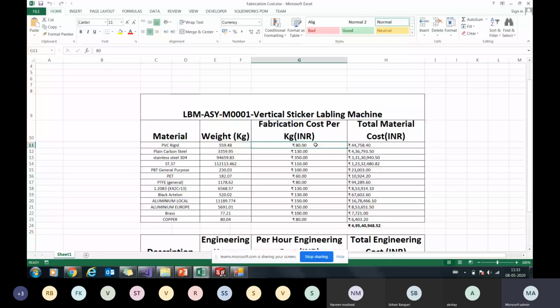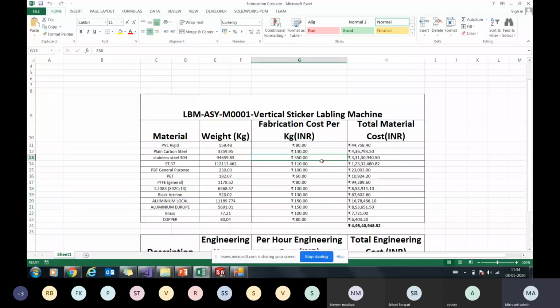When I say per kg cost, let's understand this. For plain carbon steel, we have written, say, 130 rupees a kilo. When we say 130 rupees a kilo, it includes my material cost, labor cost, handling charges, painting, surface treatment charges, sandblasting, the welding operation, etc. So this is a per kg cost to the industry, right? Similarly, for SS304 we have written 350 rupees a kilo. This again includes my labor, material, pickling, passivation, all the welding, whatever operations we do.